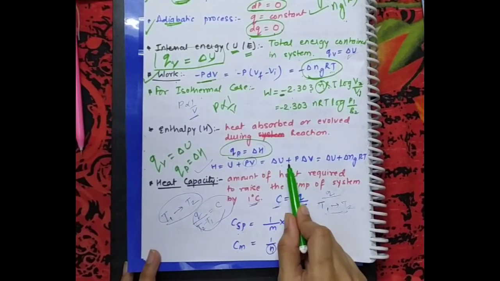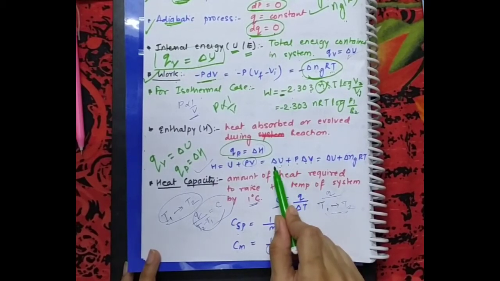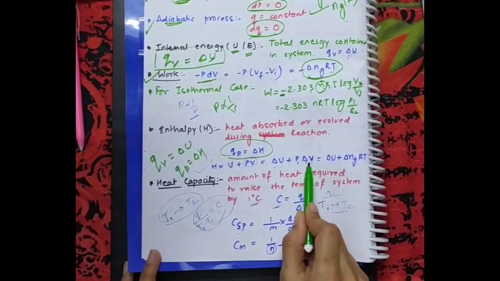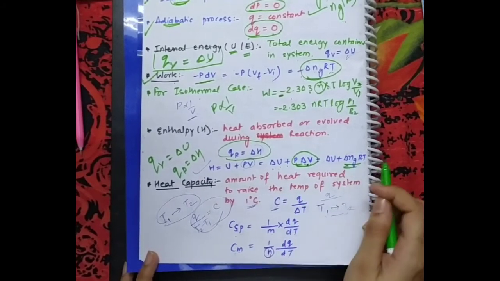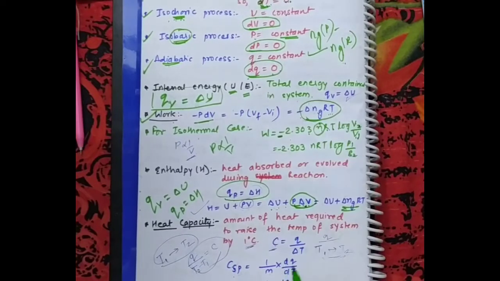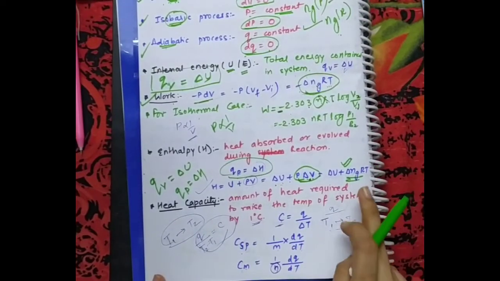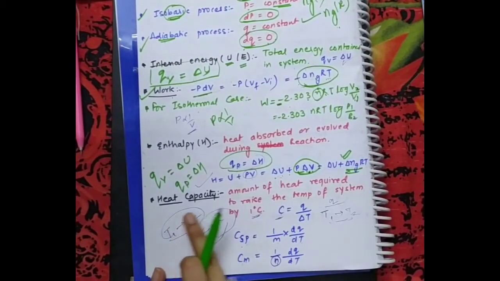Enthalpy has another formula. Delta H is delta U plus P delta V. Delta U is internal energy. Delta V is change in volume. Similarly, P delta V can also be written as delta Ng RT, जैसे यहाँ पे work में लिखा. So this is another formula of enthalpy. Heat capacity means what?